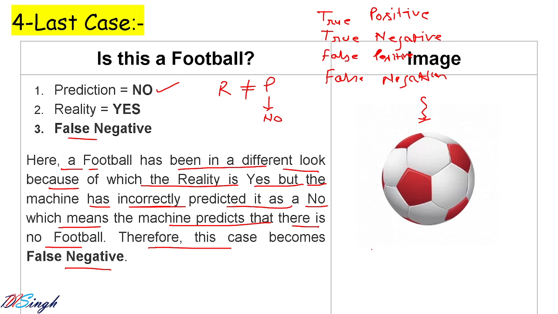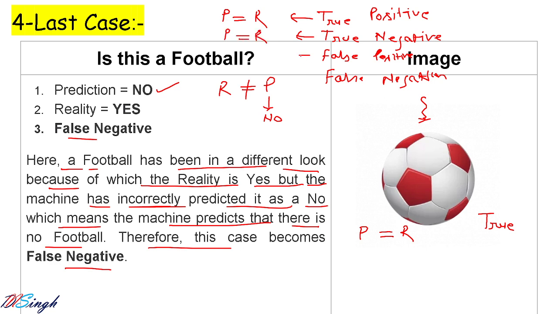Now let us see. You have prediction and reality, so you need to check two conditions. If your prediction and reality are the same, then the first word will always be true. In the first two cases, whatever the machine is predicting and the reality are the same.